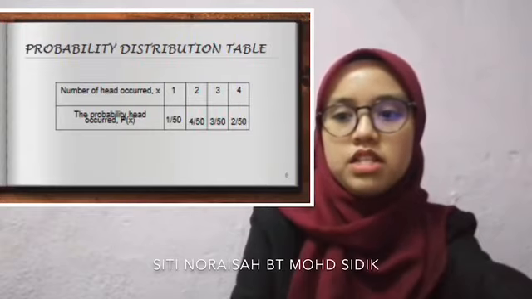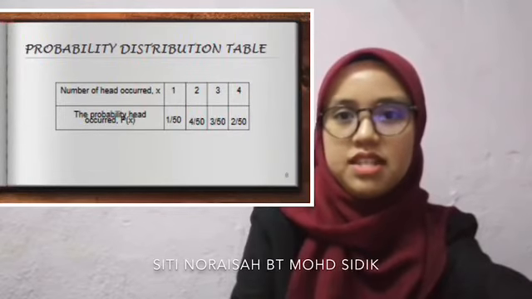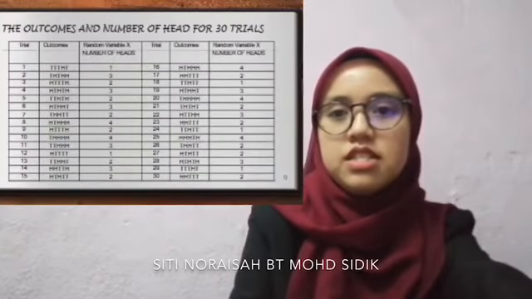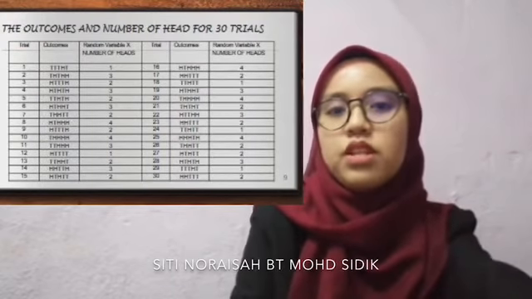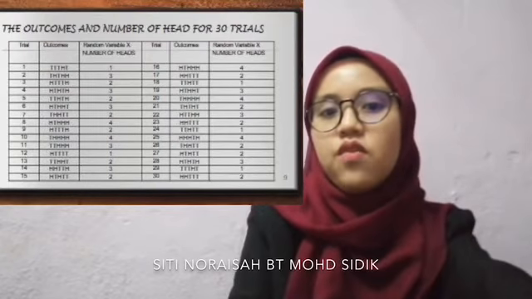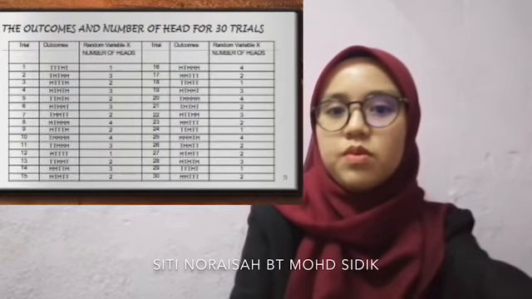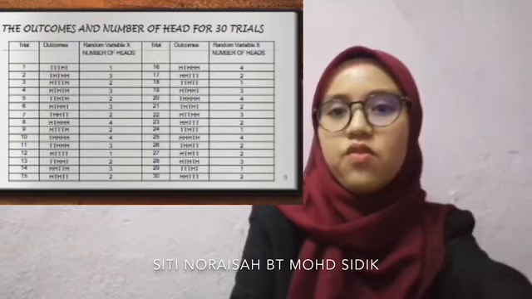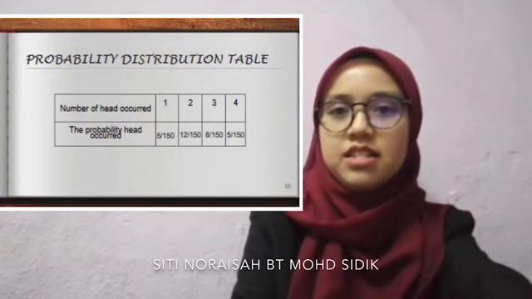In Table 2, we can see a probability distribution table where we separate the probability for each number of hit outcomes in 10 trials. Table 3 is the same as Table 1, but for 30 trials. So the probability of getting hits in 30 trials is 0.4867. The total probability of hits is 69/150. Table 4 is the same as Table 2, where we show the probability for each possible number of hit outcomes in 30 trials.